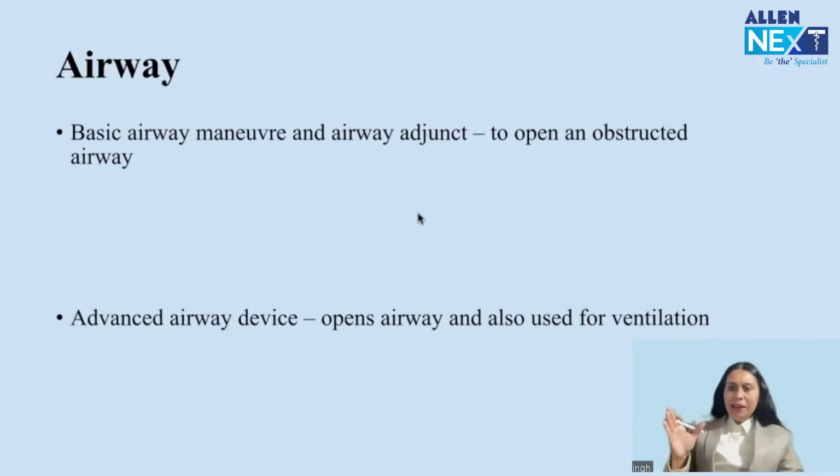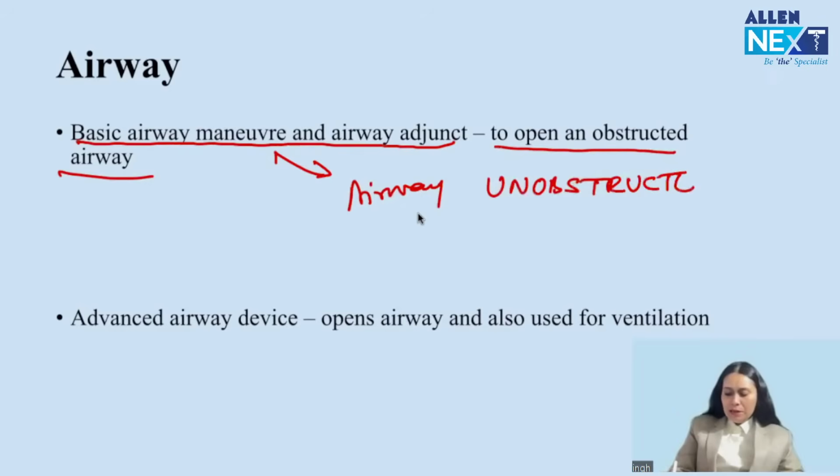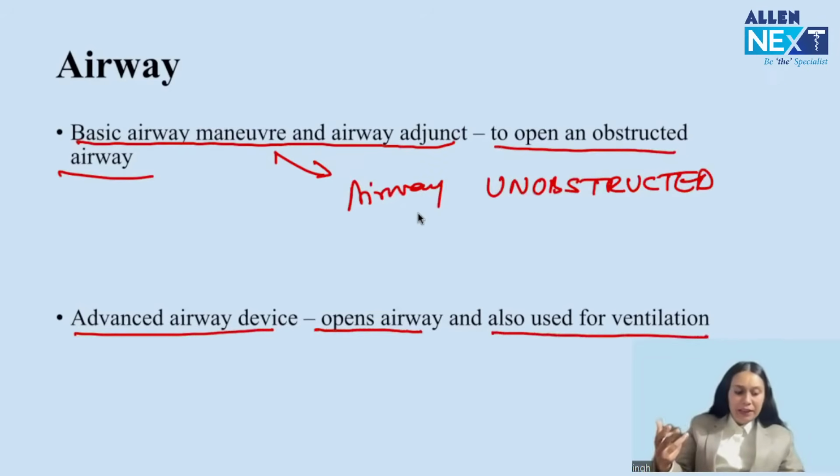All right. Now, in airway, I expect image-based questions. In airway, I expect questions on basic airway maneuvers and basic airway adjuncts. Now, these are the maneuvers and the devices to open an obstructed airway. So these only make the airway unobstructed. And advanced airway devices open the airway and can also be used for ventilation. Got my point? Basic airway devices are only used to make the airway unobstructed.